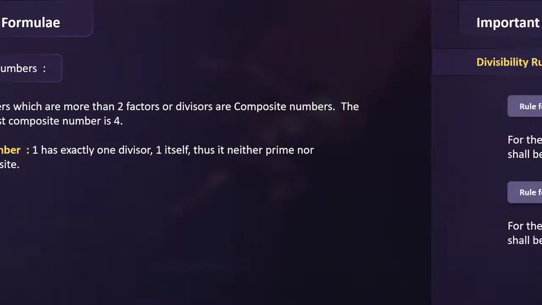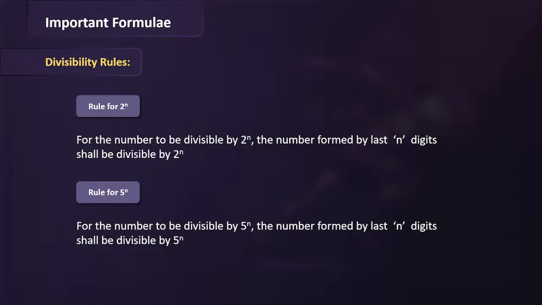Okay, all right. Now moving ahead, some divisibility rules. So you must remember all the divisibility rules which are related to 2 and the powers of 2. Similarly, 5 and the powers of 5. So that means the divisibility rule of 2, 4, 8, 16, 32, 64, 128. All these numbers are the powers of 2.